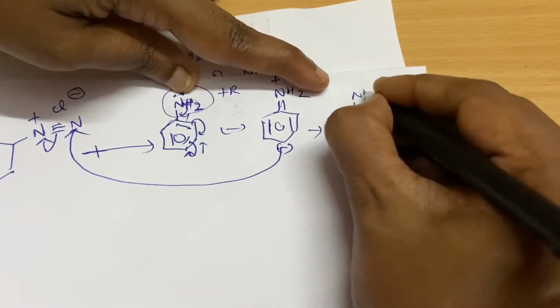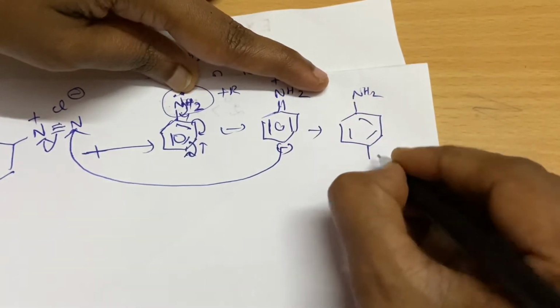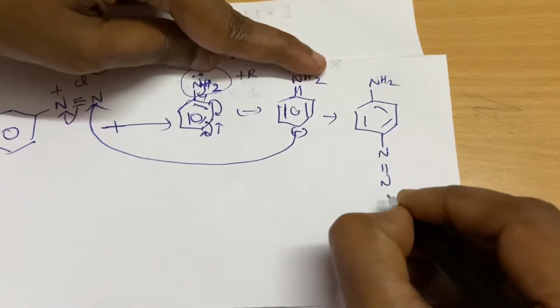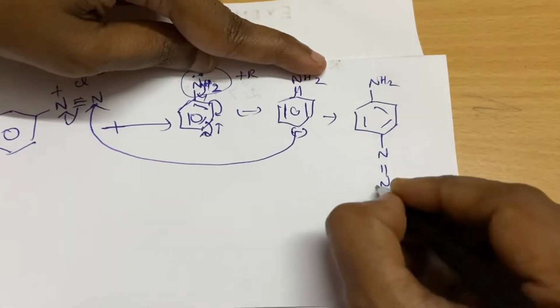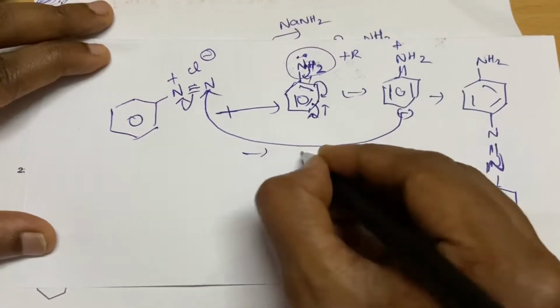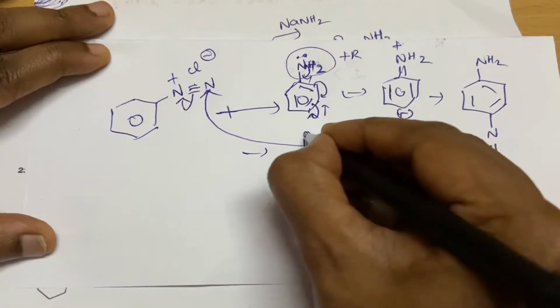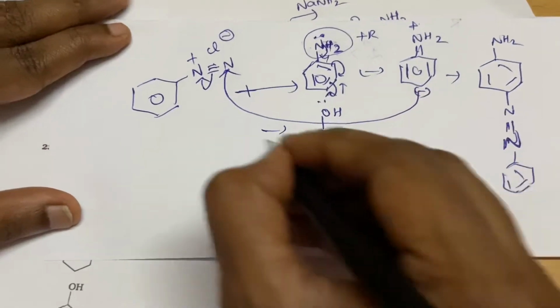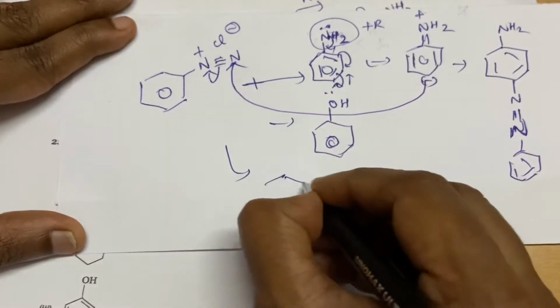This is known as azo-coupling. Since the conjugation is very extensive, it looks like a red dye. Similar things happen with phenol also. Phenol also is an electron rich ring.